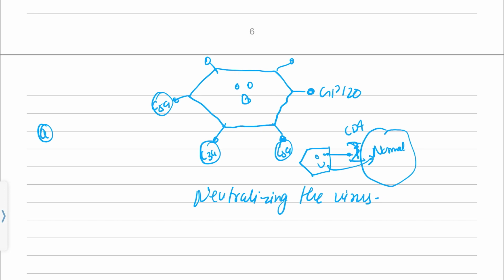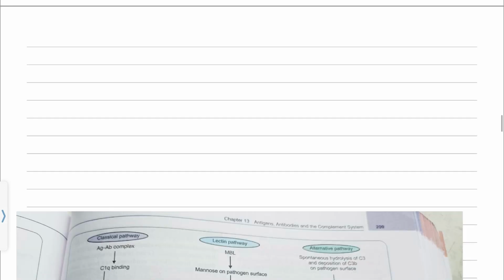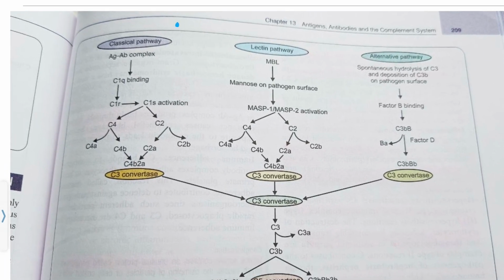These are important things related to complement protein. So let me revise you all again. This is a diagram from Ananthanarayan. In the classical pathway, there will be an antigen-antibody complex. C1q will bind and activate C1r, and C1r will activate C1s, which is also known as C1 esterase.